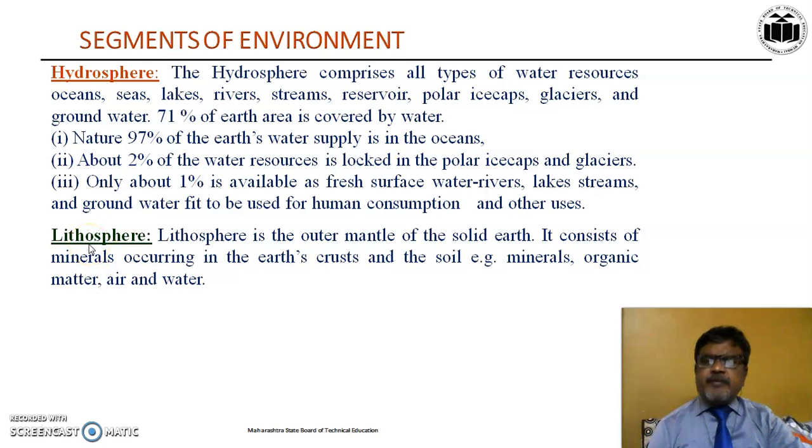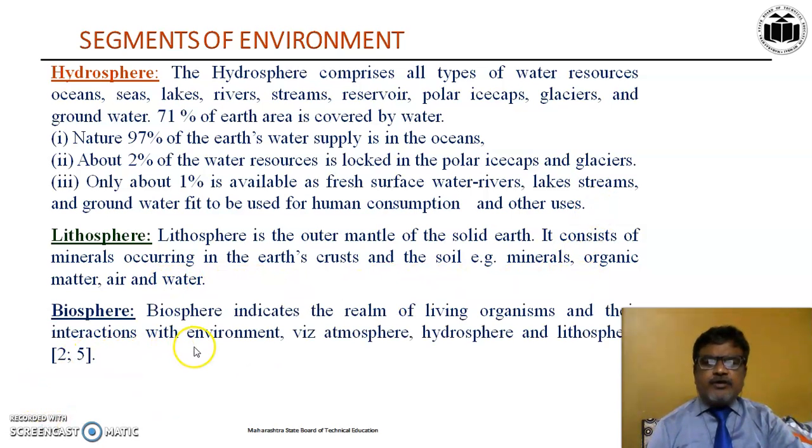The third type of segment is lithosphere. Lithosphere is the outer mantle of solid earth. It consists of minerals, organic matter, air and water. Biosphere indicates the realm of living organisms and their interaction with the environment. Biosphere includes atmosphere, hydrosphere and lithosphere, where the interaction of biotic and abiotic components takes place.